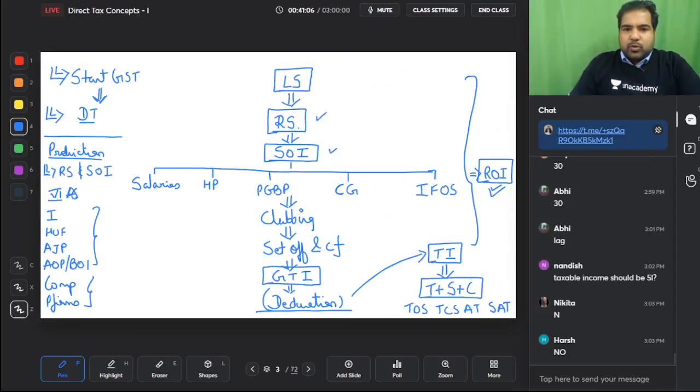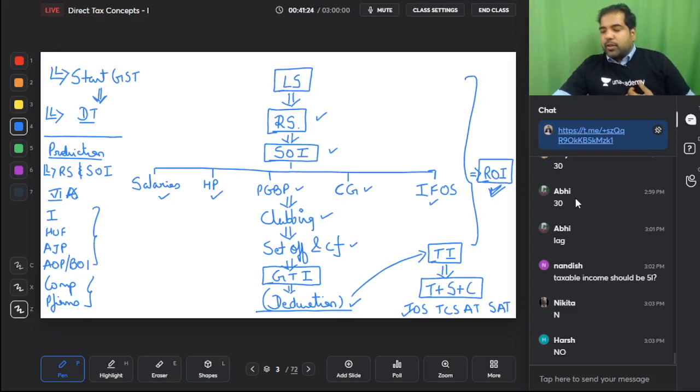So basically, I'll just see how many chapters do we have. 1, 2, 3, 4, 5, 6, 7, 8, 9, 10, 11, 12, and agriculture income, 13, 14. 14 incomes, and we have about 24 hours to do these 14 chapters.